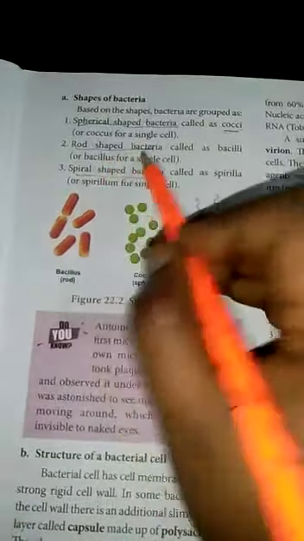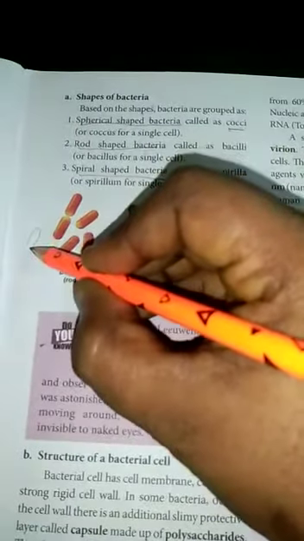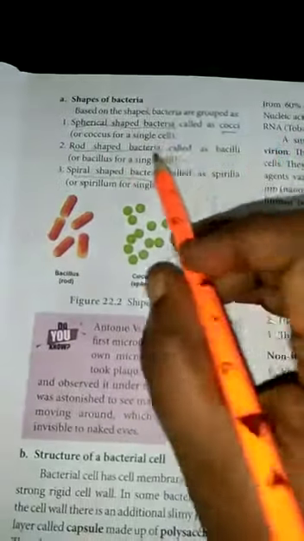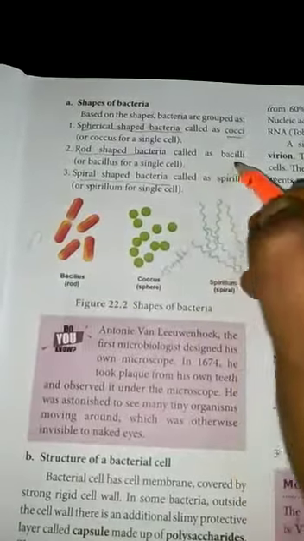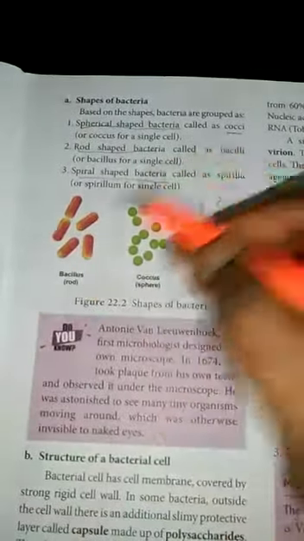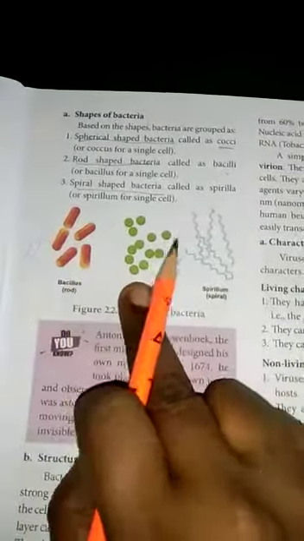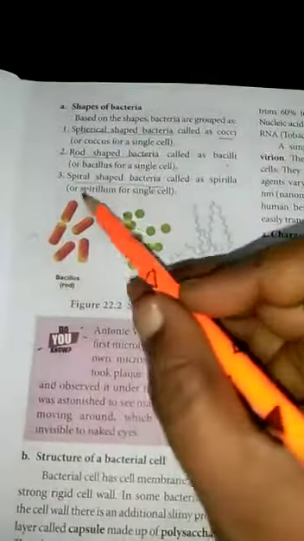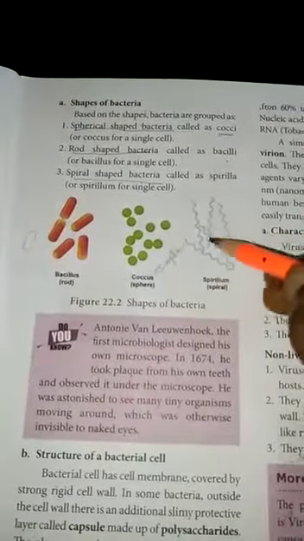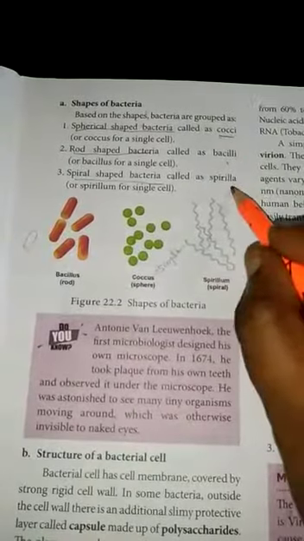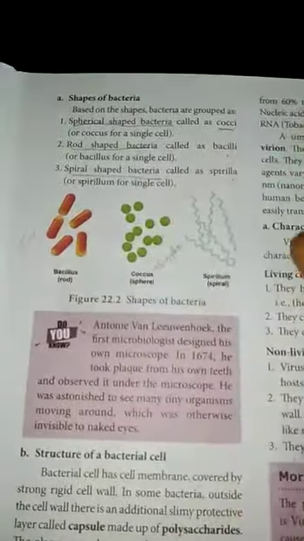Rod shaped bacteria are called bacilli. Bacilli is the plural form, bacillus is for a single cell. Then spiral shaped bacteria are called spirilla, and spirillum for a single cell.